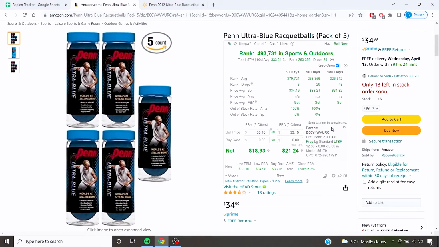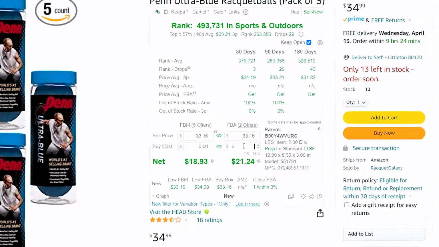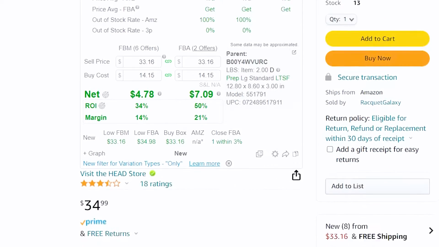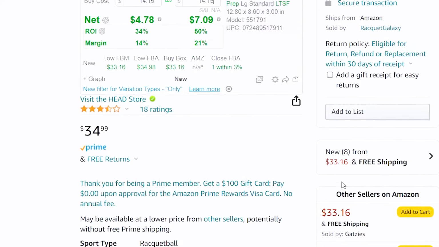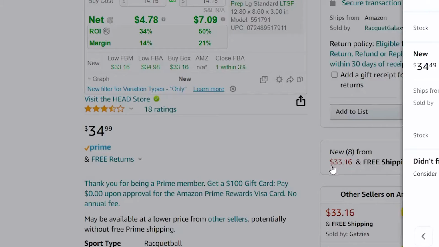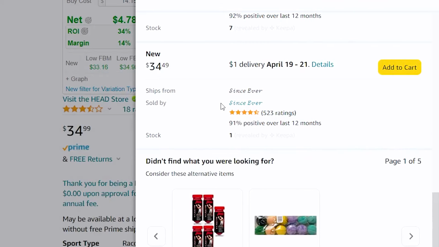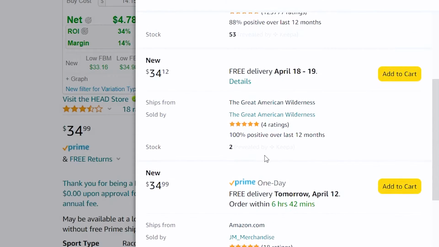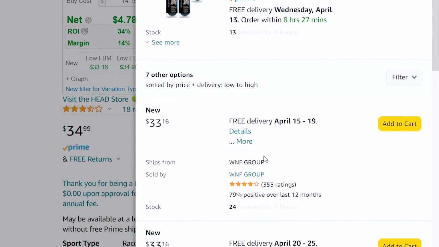All right, so we found this one profitable product. We know that we can sell this for about $7 to $8 profit. The interesting thing about Amazon is that we can go in here and look at all the other people who are selling this product. And we can end up looking inside of their stores and see what they are selling. We can pick any one of these.